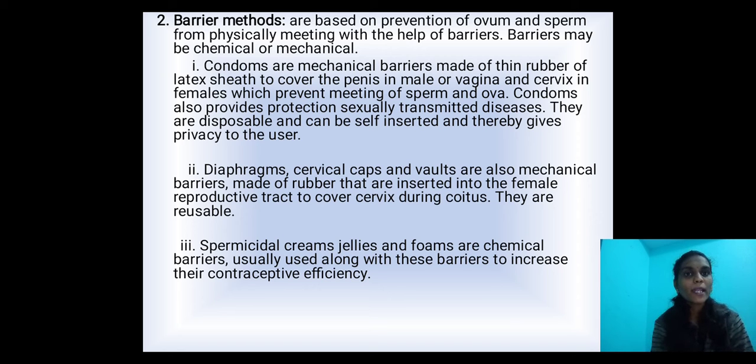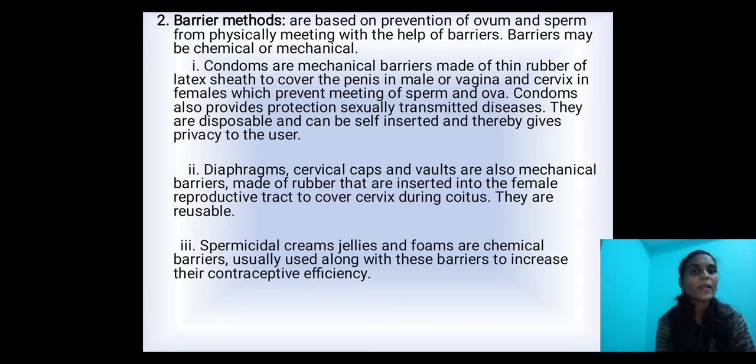Next, one more barrier is the diaphragm. Diaphragms, cervical caps and vaults are also mechanical barriers made of rubber that are inserted into the female reproductive tract to cover the cervix during coitus.